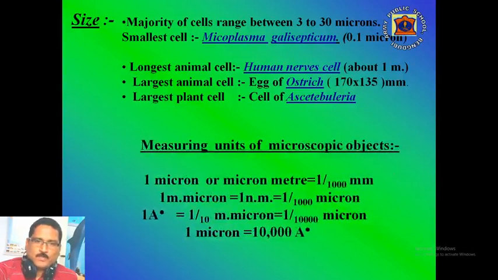While explaining the different cell organelles, I will be using some measuring units. These are as follows. 1 micron or micrometer equals 1 by 1000 millimeter. 1 millimicron equals 1 nanometer, that equals 1 by 1000 micron. 1 angstrom equals 1/10 millimicron, that equals 1 by 10,000 microns. That is, 1 micron equals 10,000 angstrom.